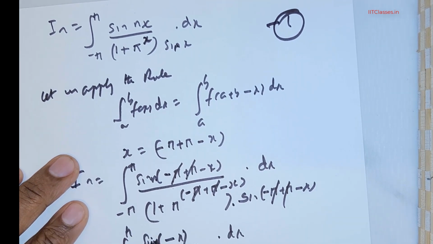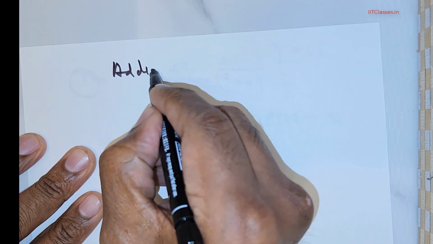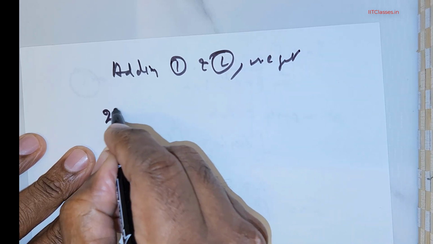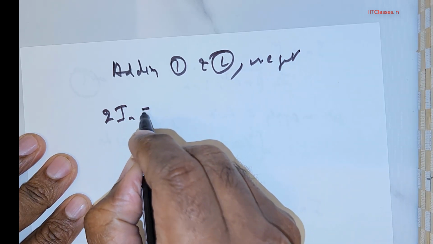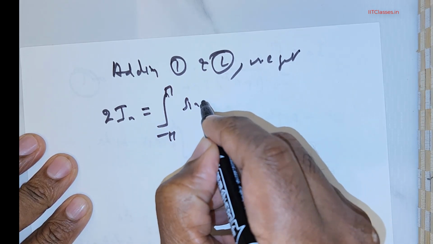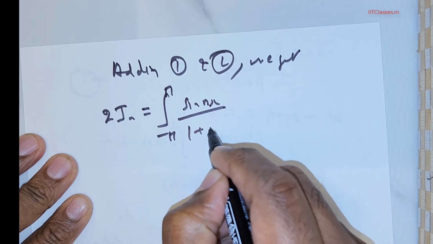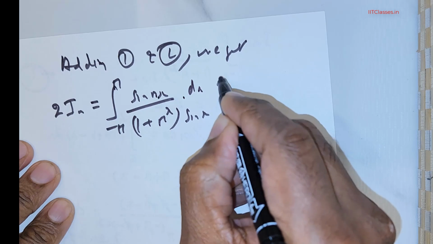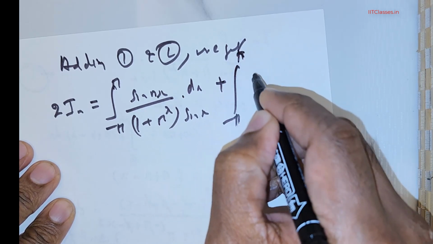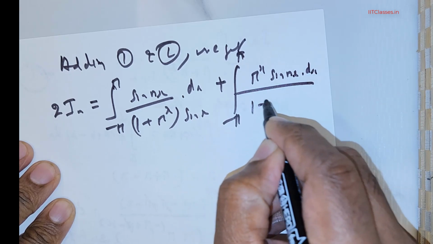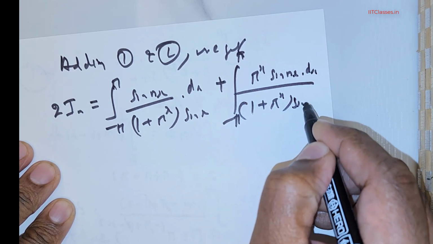So adding 1 and 2, we get 2 times I_n is equal to the integral from negative pi to pi of sin(nx) divided by (1 + pi^x) times sine x dx, plus the integral from negative pi to pi of pi^x times sin(nx) divided by (1 + pi^x) times sine x dx.